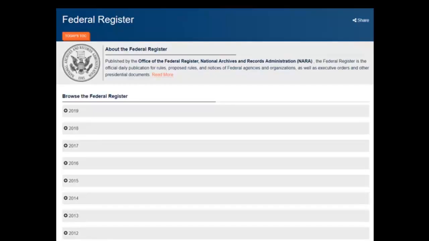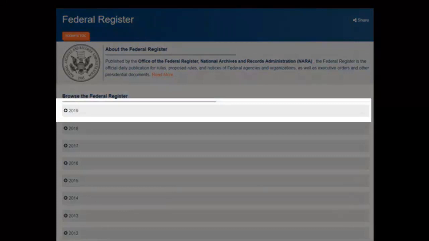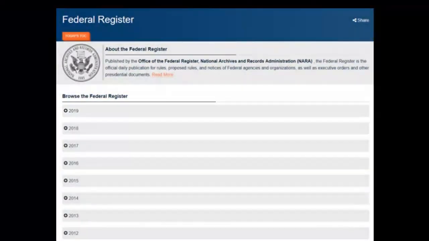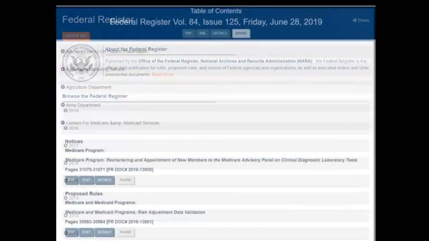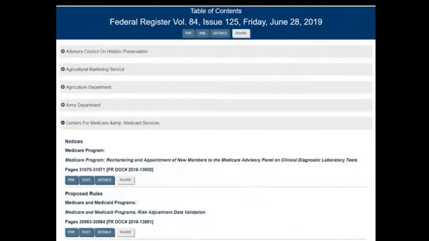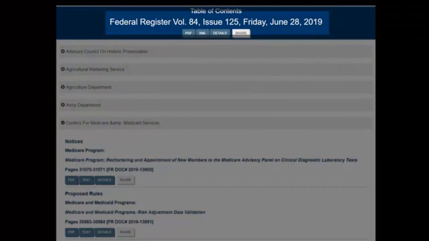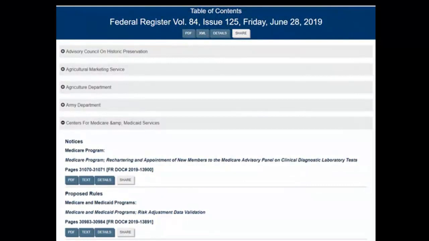This is a screenshot of the Federal Register webpage at govinfo.gov. As you can see, the current issue is at the top and the archived issues are listed by year below. This is a sample page from the table of contents of the electronic version of the June 28, 2019 Federal Register. You will see an alphabetical list of agencies.